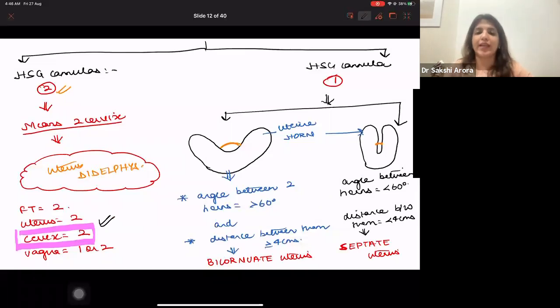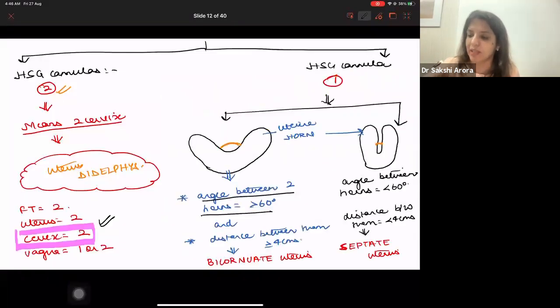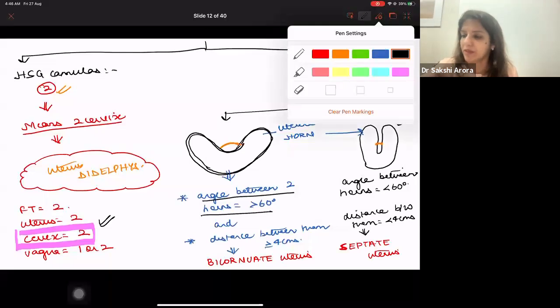Now, if you are getting a single HSG cannula, then I have to focus either on bicornuate or on septate uterus, right? And how am I going to differentiate between the two on HSG? On HSG, these over here are the 2 horns of the uterus which I have drawn, and this orange color is the angle between them, right?